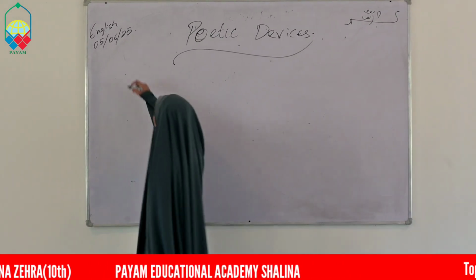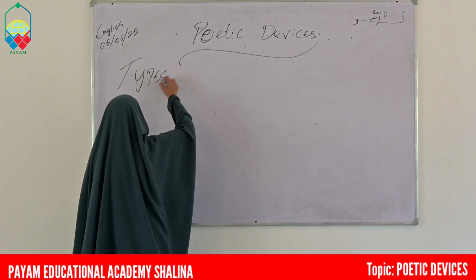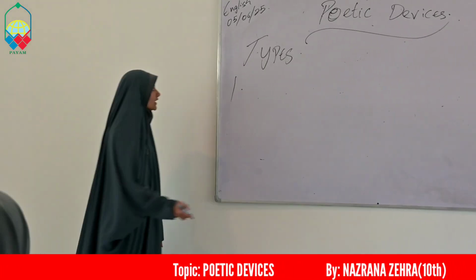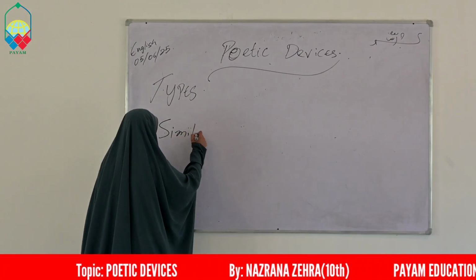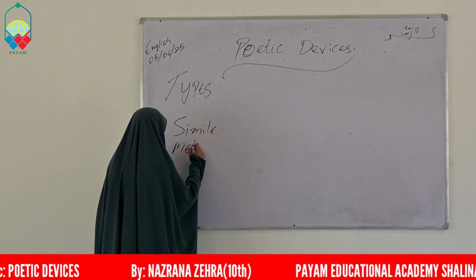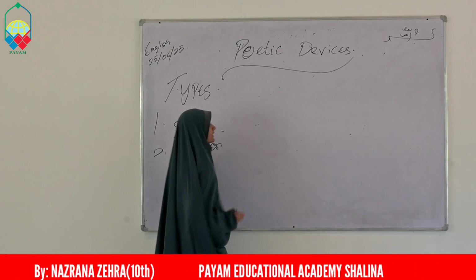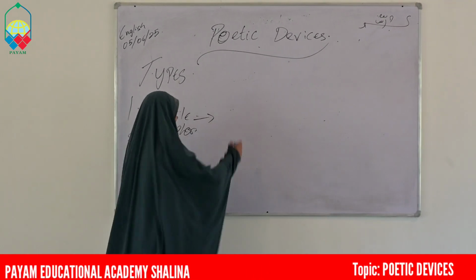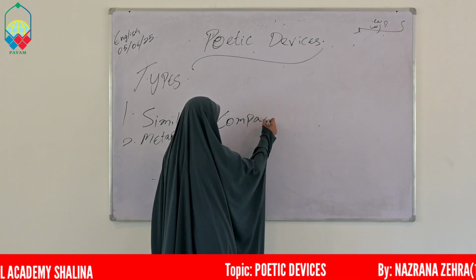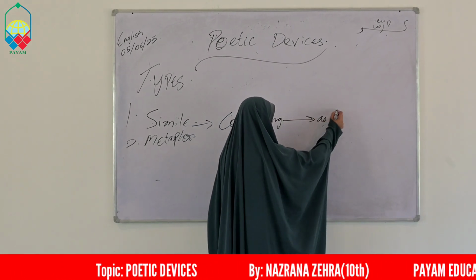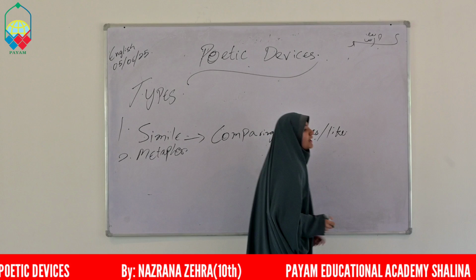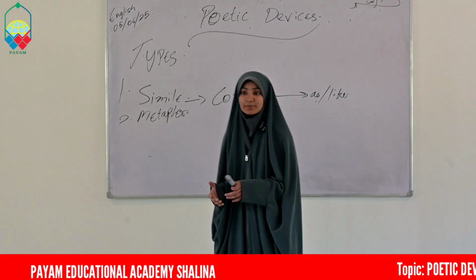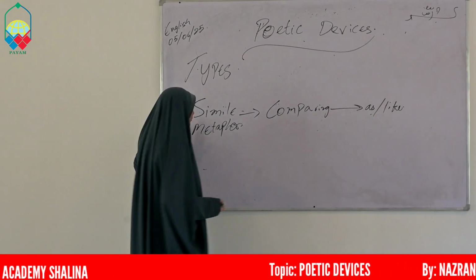Talking about the types of poetic devices, the first two that I'm going to discuss with you are comparing tools. The first one is simile, and the second one is metaphor. Simile is comparing by using the words as and like. For example, we can say she's as beautiful as a flower, or he's as brave as a lion. But now, talking about metaphor.